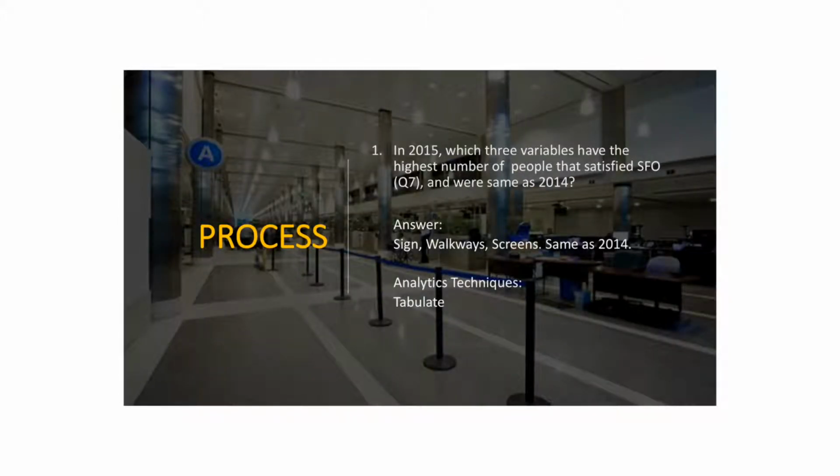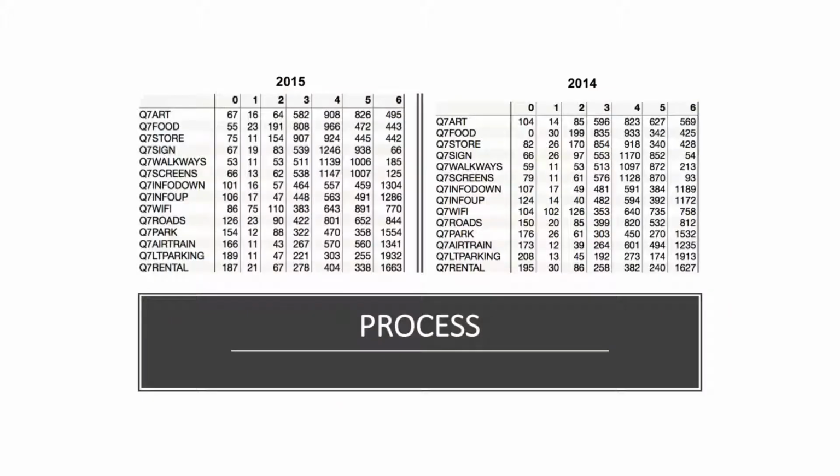So here is the process. For the first question, we use the tabulate tool to identify the variables that had the highest number of people that were satisfied with the San Francisco Airport, which are those people who rated 4 or 5. And then based on the graph below, we identify signs, walkway, and screen had the highest number of people that were satisfied.